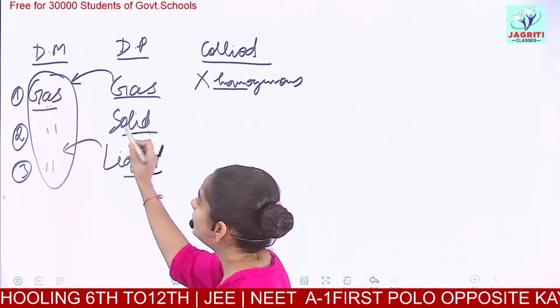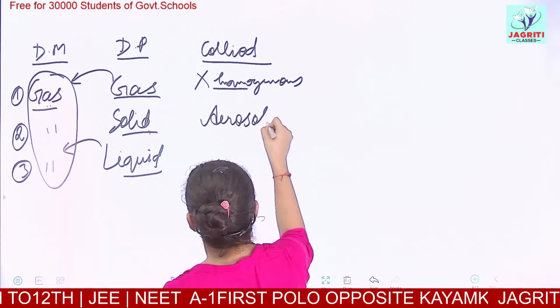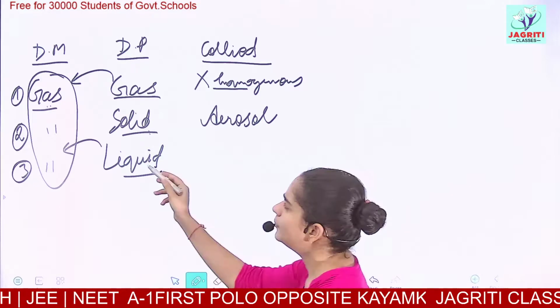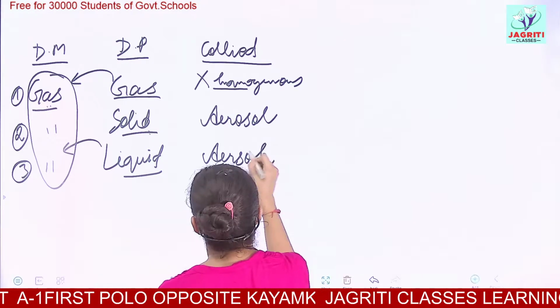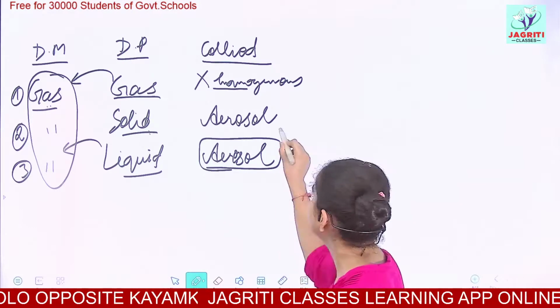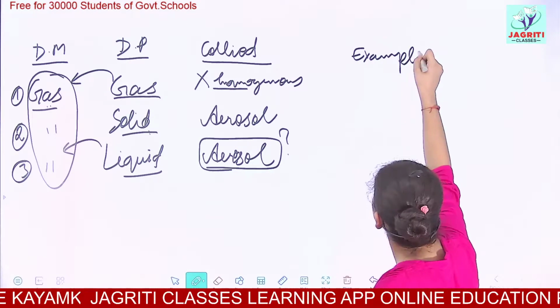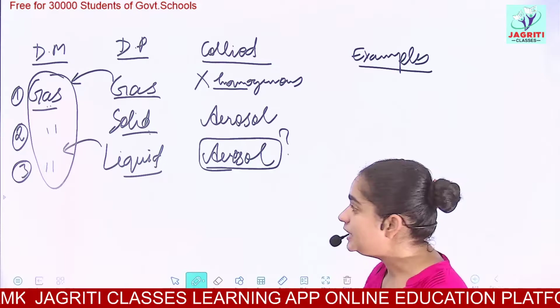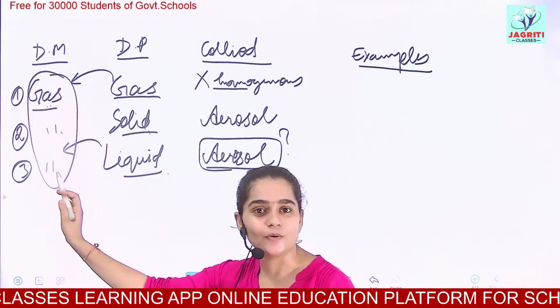When solid is dissolved in gas, it is termed as aerosol. And similarly, when liquid is dissolved in gas, it is also termed as aerosol. This can be asked in exam: what do you mean by aerosol, and provide some examples for it. So aerosol means when a solid is dispersed in gas or when a liquid is dispersed in gas.